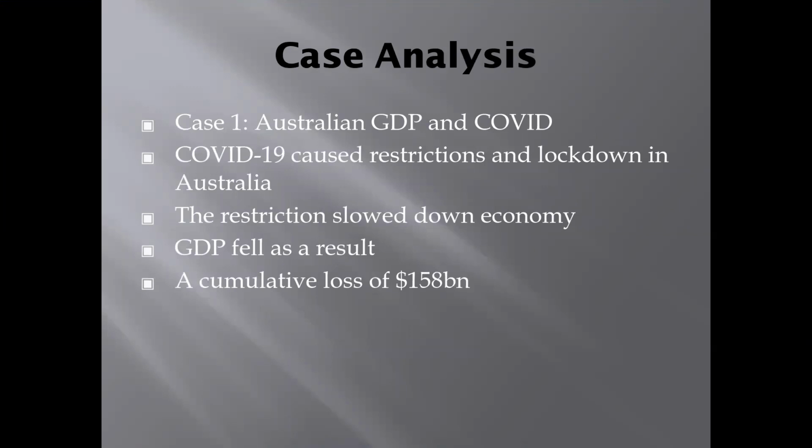Case analysis. Case 1, Australian GDP and COVID. COVID-19 caused restrictions and lockdowns in Australia. In Australia, the restrictions slowed down the economy. GDP fell as a result, a cumulative loss of $158 million.